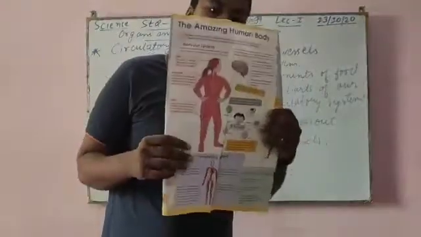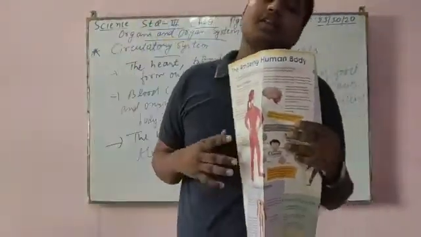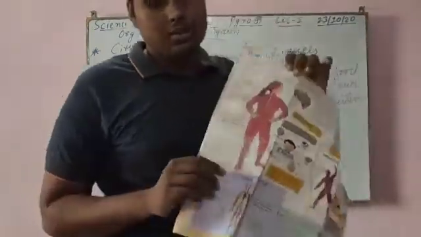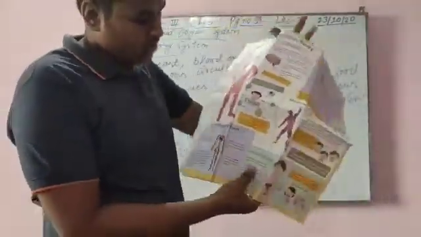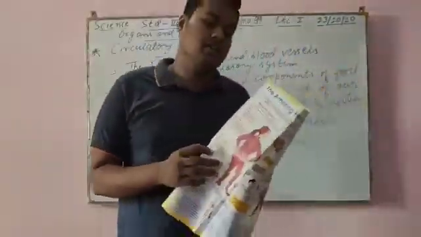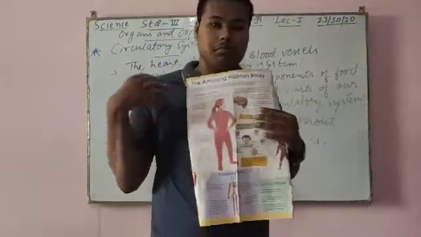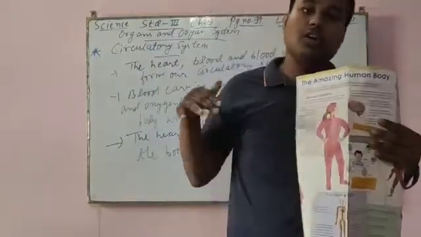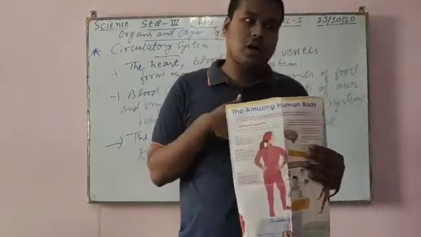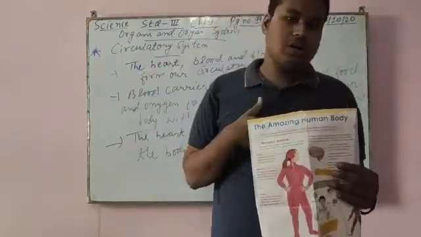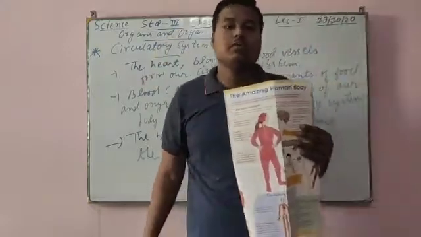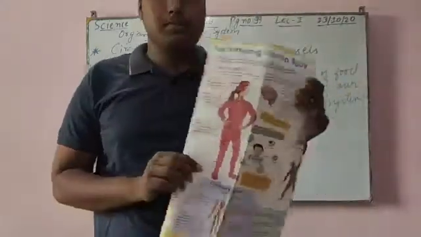Whatever small veins are present in our body carry the blood from the different parts of the body towards the heart. When it comes to the heart, the heart pumps blood throughout the body through blood vessels.